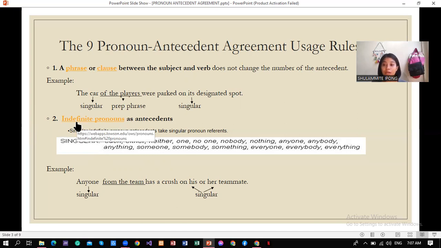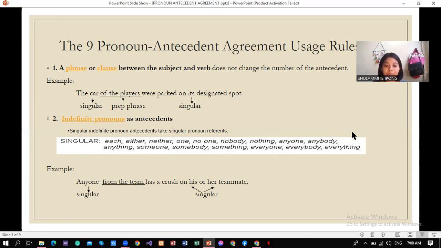Second, indefinite pronouns as antecedent. There are two kinds of indefinite pronouns, the singular indefinite and the plural indefinite. So let us first tackle the singular indefinite pronouns. Singular indefinite pronoun antecedents take a singular pronoun referent. These are examples of singular indefinite pronouns: each, either, neither, one, no one, nobody, nothing, anyone, anybody, anything, someone, somebody, something, everyone, everybody, and everything.